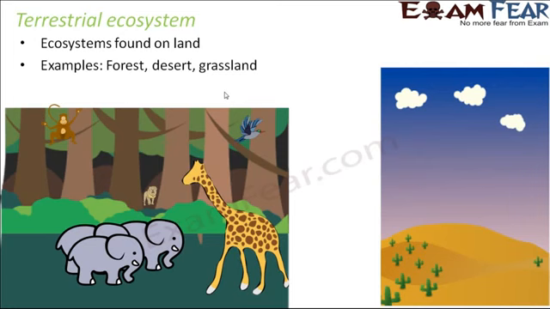Now let us see terrestrial ecosystem. As I said, the word terrestrial is always associated with something which lives or stays on land. So ecosystems found on land are called terrestrial ecosystems. Examples of such ecosystems would be forest, desert, grassland. So these are examples of terrestrial ecosystems. These are comparatively simpler terms where not much explanation is required. You can understand them with ease.